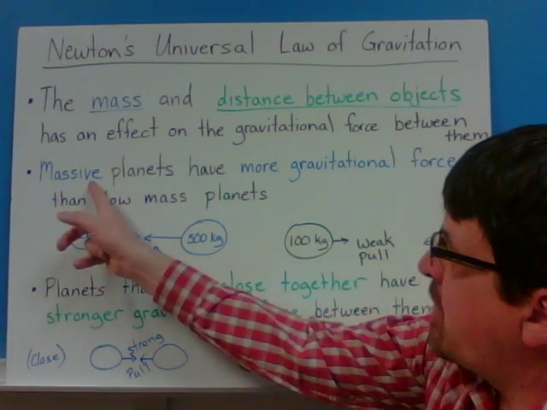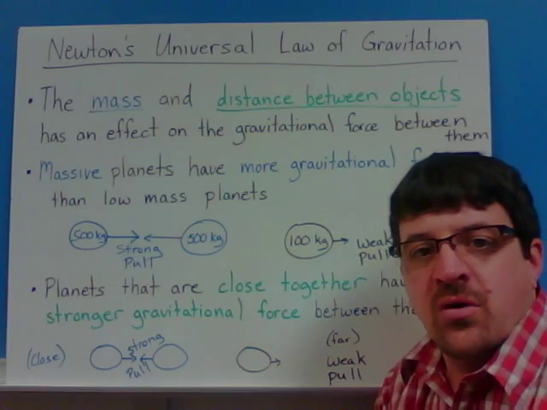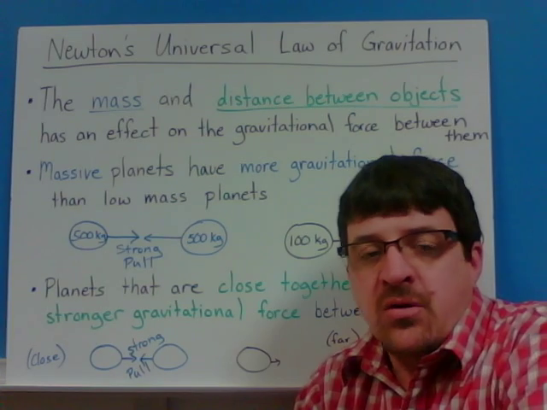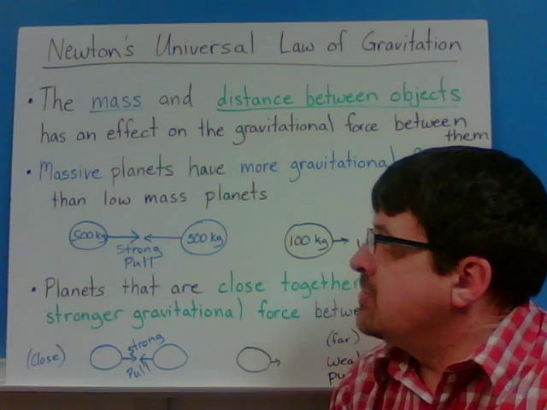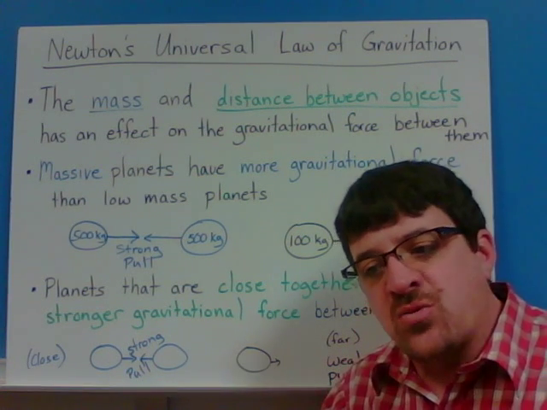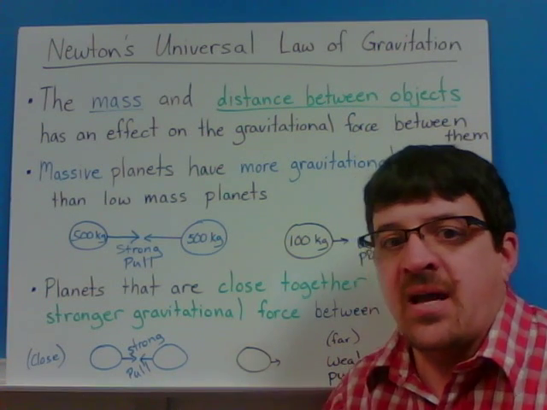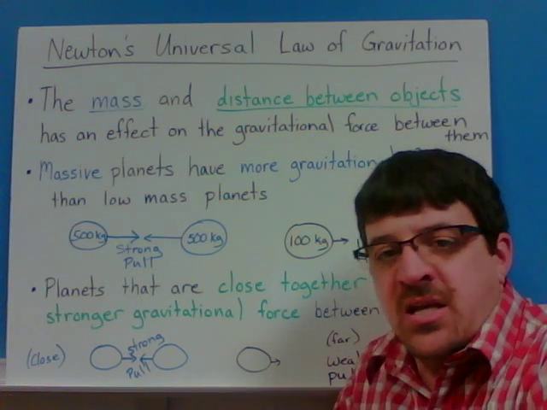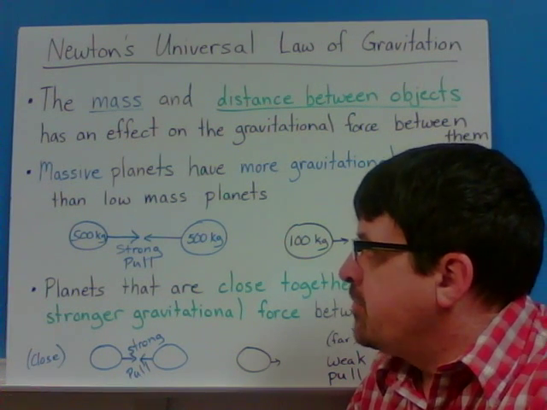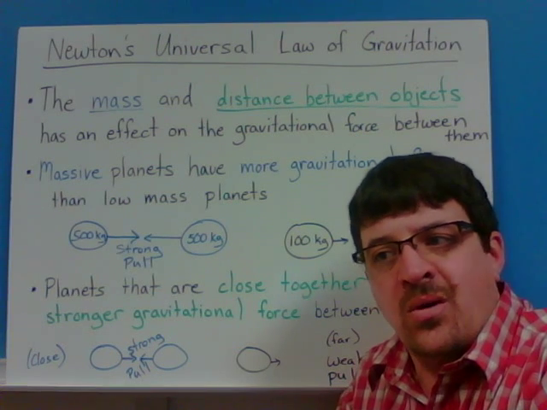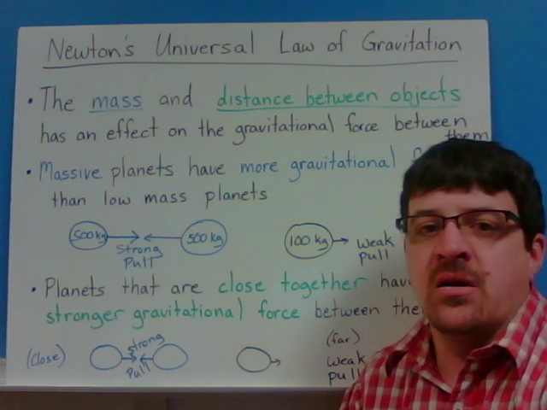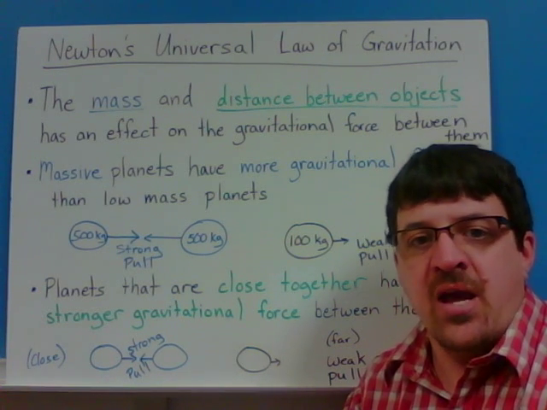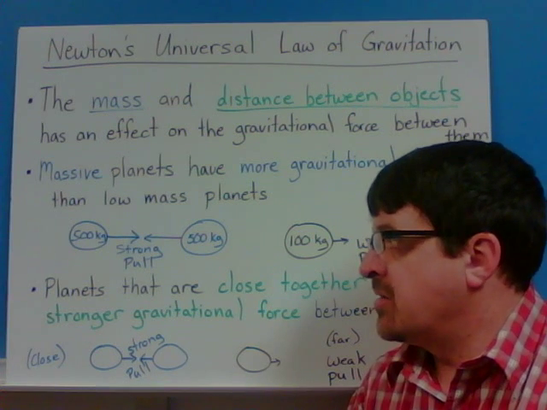Massive planets have more gravitational force. So the bigger the objects, the more force. The sun is the biggest thing in our solar system, the most massive, and that's why we're orbiting it, because the sun has such a great mass. The more massive something is, the better chance things are going to orbit it. Why don't we have a lot of things orbiting the Earth? Well, we don't have anywhere near the mass that the sun does. The moon got caught in our gravitational pull because the Earth definitely has a very large mass, though nothing compared to the sun.